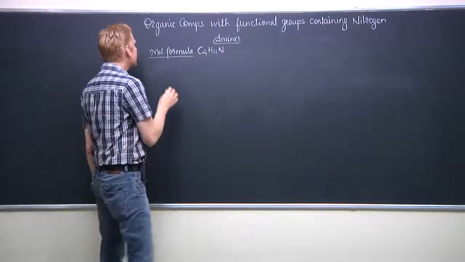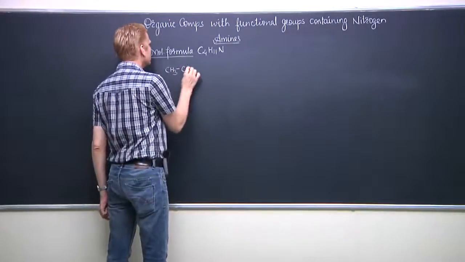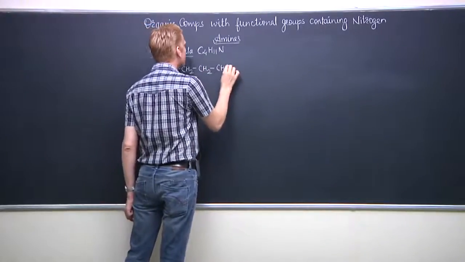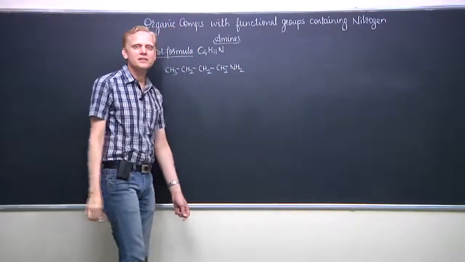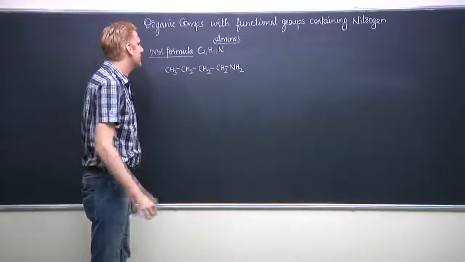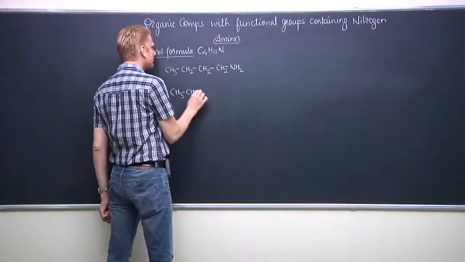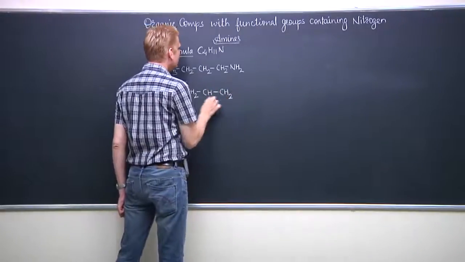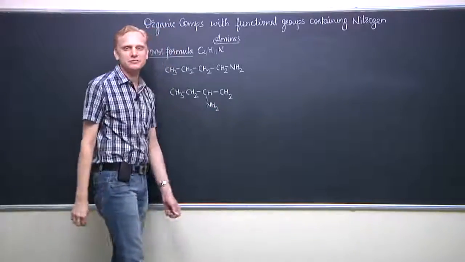I start with the answers. The first compound that we can have is the simplest one, in which 4 carbon are in the straight chain with amine group on the first carbon. We can also have 4 carbon in the straight chain with amine group at the second carbon.